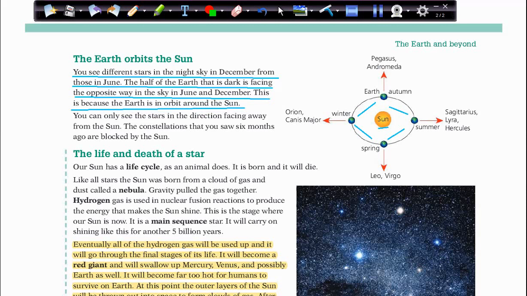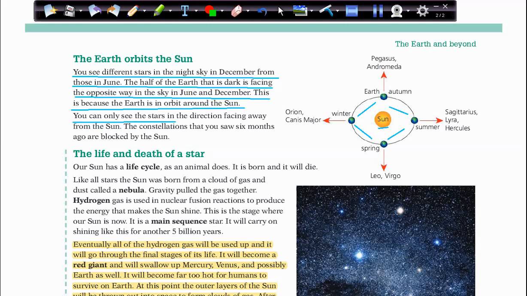If you stare at the sky at night at least once a month, you can see different stars in June and December, because when the Earth is orbiting the Sun, it's changing its position. So in this case, we can see different stars or different constellations.